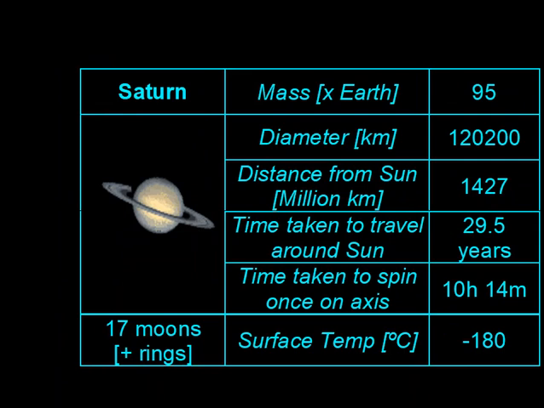So Saturn then is the next one. It's 95 times the mass of the Earth. That's its diameter, so it's pretty big. Its distance from the sun in millions of kilometers. Time taken to travel around the sun. Time taken to spin on its own axis. And then you can see here that its surface temperature is minus 180 degrees. And it has 17 moons, and plus it also has rings as well.